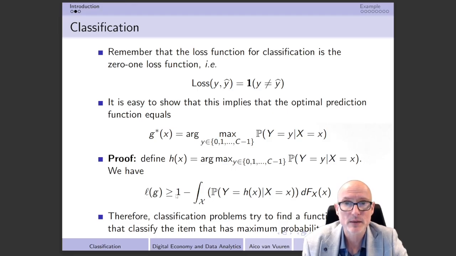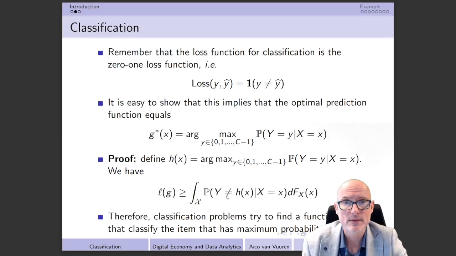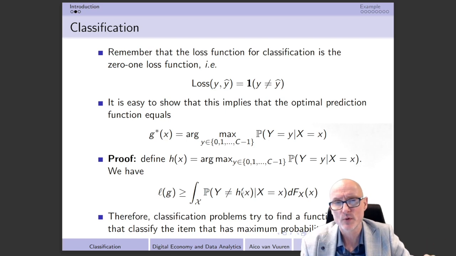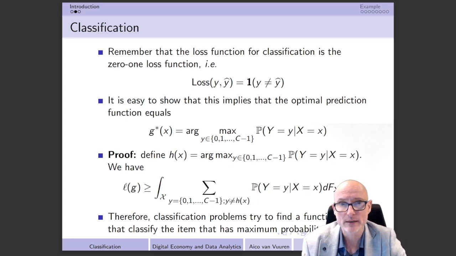So the first thing that I'm going to do is bring this 1 into this integral that we have over here, and that can be quite easily done by getting this step that we have over here. Then I'm going to realize that 1 minus this probability that y is equal to h(x) is of course nothing else than the probability that y is unequal to h(x), so we can also write it in this format. Then I can realize that the probability that y is unequal to h(x) is also equal to the sum over all the outcomes for which y is unequal to h(x). So I can also write it in this format that we have over here.